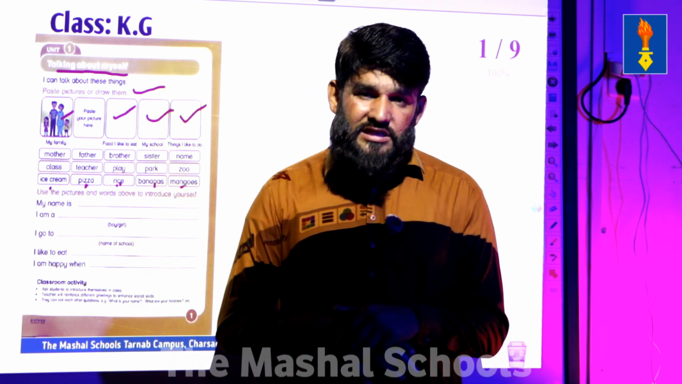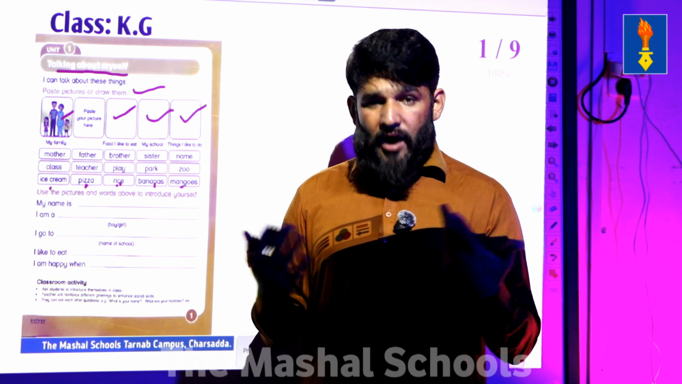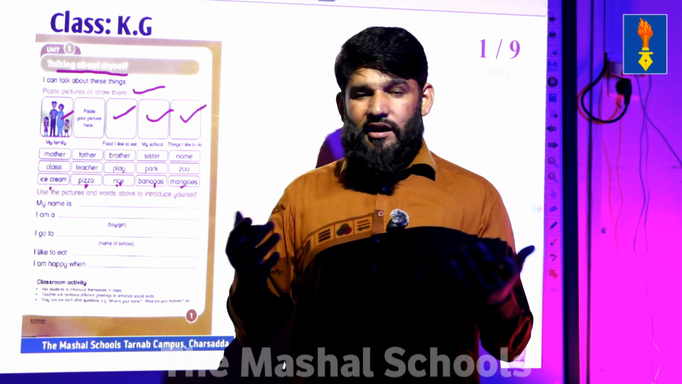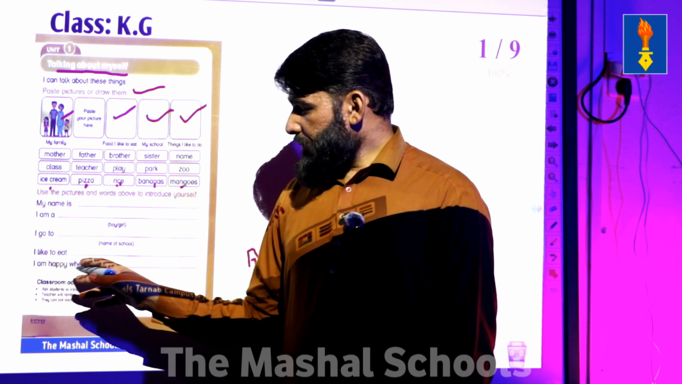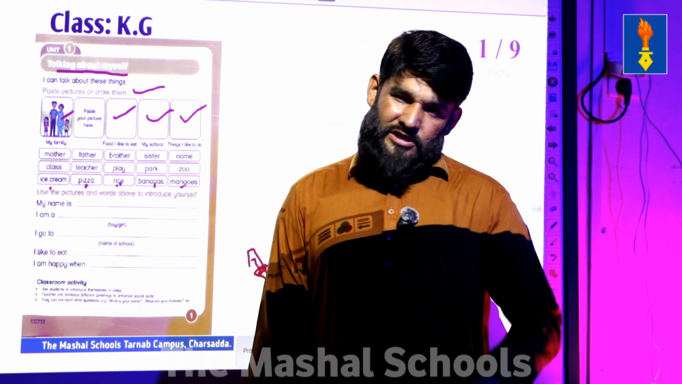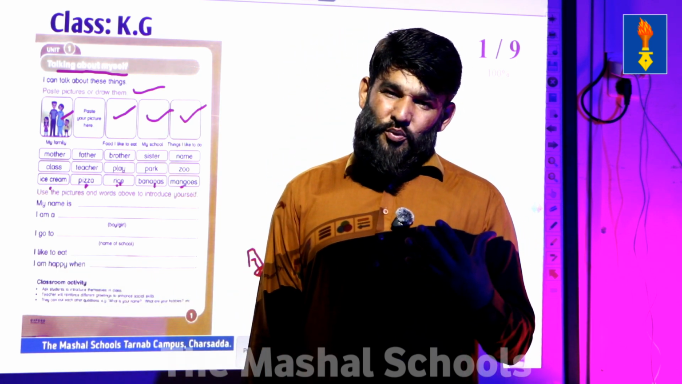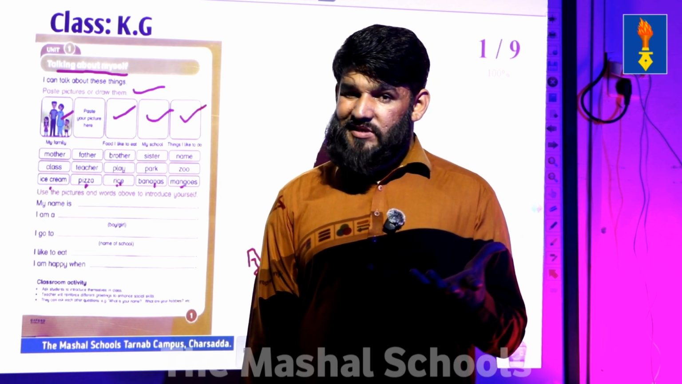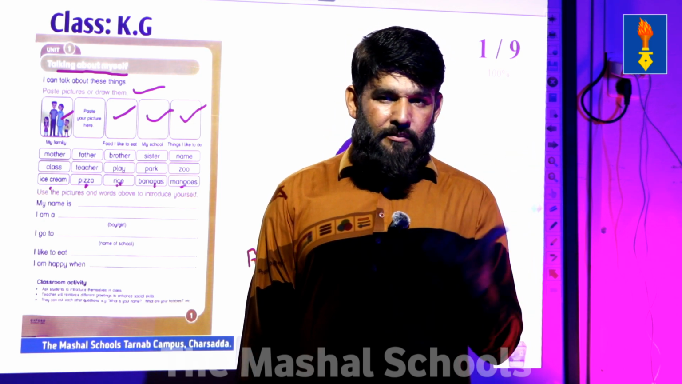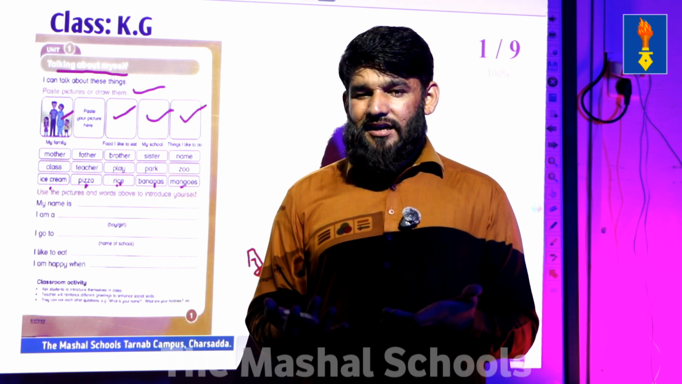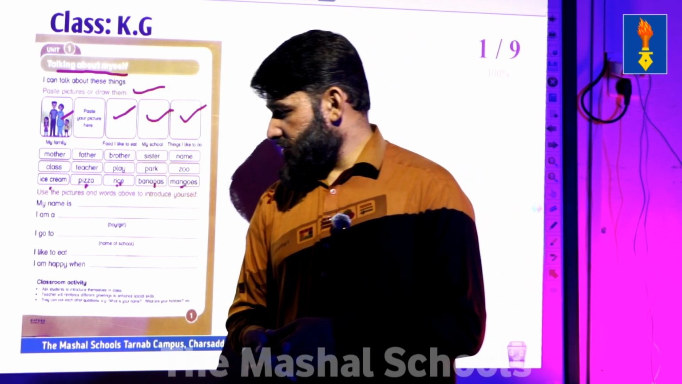I like to eat apple. I like to eat pomegranate. I like to eat watermelon or whatever you have. You can talk about that. I am happy when. For example, you can say I am happy when it's my birthday because I receive lots of gifts and everyone is celebrating my birthday. We cut a cake. And you can say different sentences about this.